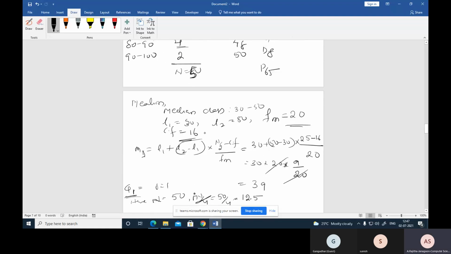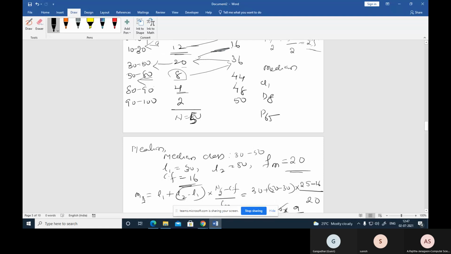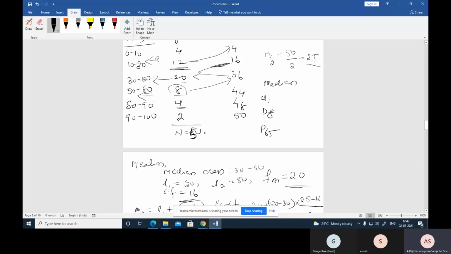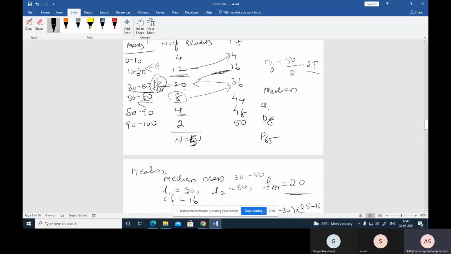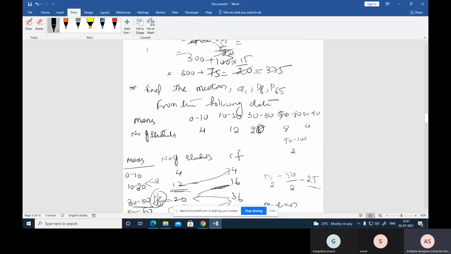So 32.5 is compared with the cumulative frequency: 36 is greater than 32.5, so this is the P65 class.